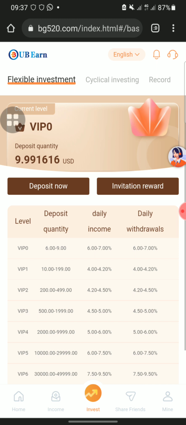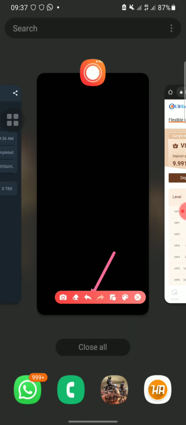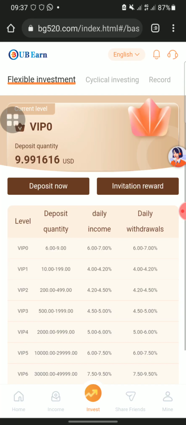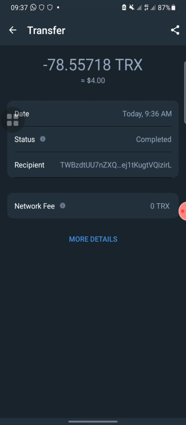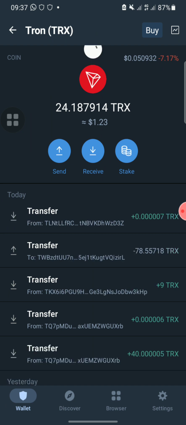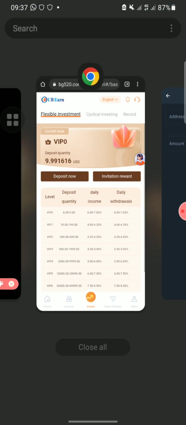Okay guys, I'll make another deposit on this site again, to see whether I will go to VIP 1. Maybe my deposit was not completed. Let me make another deposit. Let's just do a little calculation. Let's make another deposit of 0.1 USDT to this platform again, and check whether it will still go.